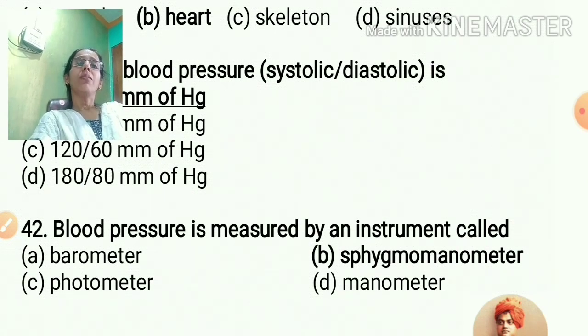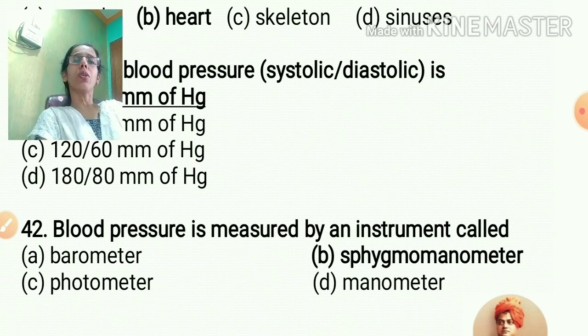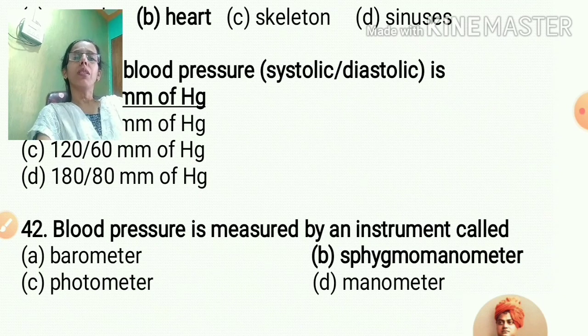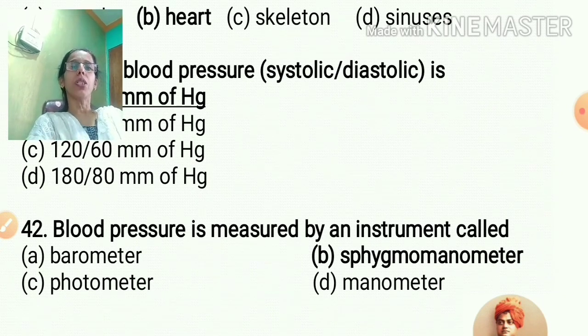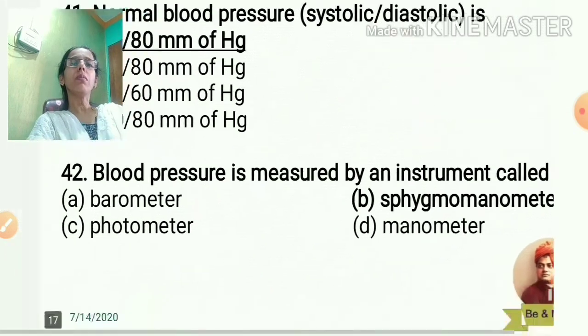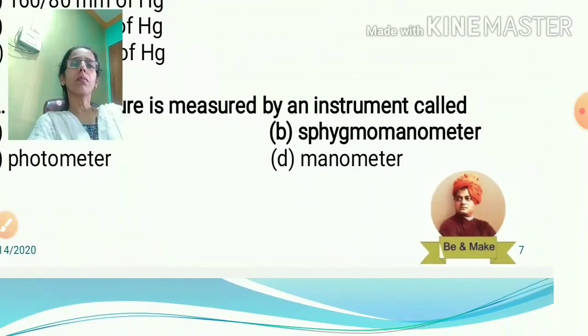So here the sphygmomanometer is used to check blood pressure. You might have seen it with the doctor. When we go to the doctor, firstly they check our blood pressure. So the normal range should be 120-80 mm of Hg, and the instrument used by the doctor is called a sphygmomanometer.